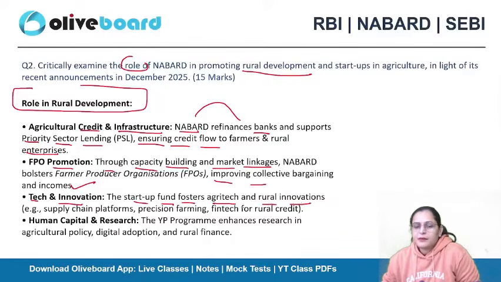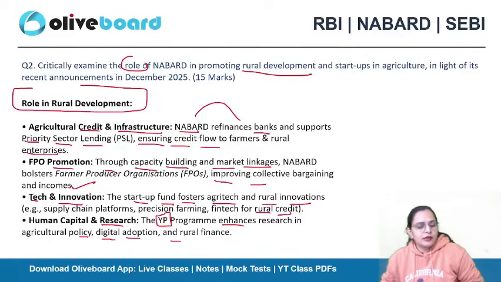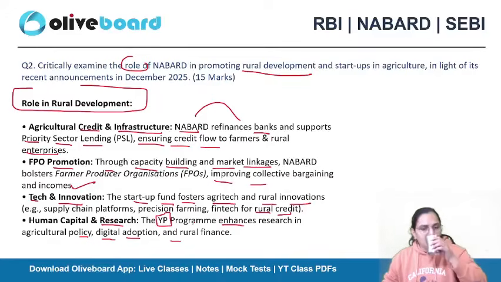As I mentioned, NABARD is providing the funds, and these funds will be utilized in technologies and innovation practices like supply chain platforms, precision farming, and fintech for rural credit. Human capital and research: the young professional program enhances research in agricultural policy, digital adoption, and rural finances. So these are the roles of NABARD in rural development.